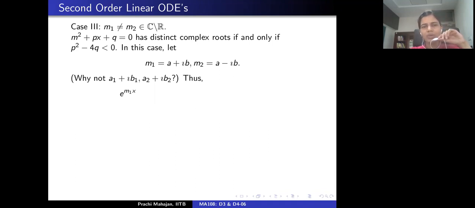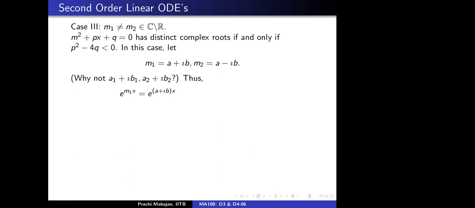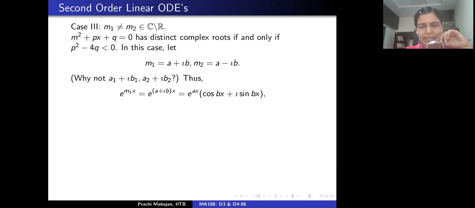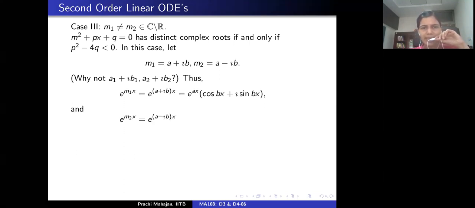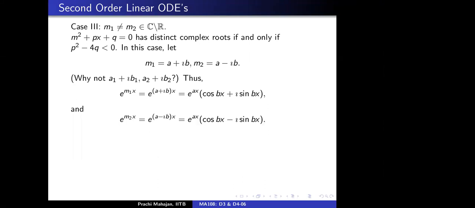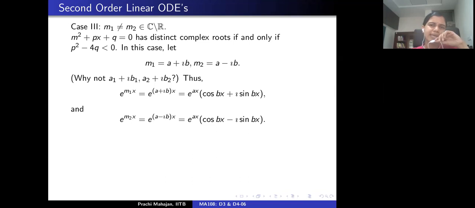Now, what is exponential m1x? I believe everybody knows the meaning of this when I have an iota here. You adopt the definition that exponential of i t is cosine t plus iota sine t. So this is exponential ax times cosine bx plus i sine bx. And likewise, exponential m2x is exponential ax times cosine bx minus i sine bx, correct? Now we get some solutions, but these are complex valued solutions, and we would like to have real solutions.